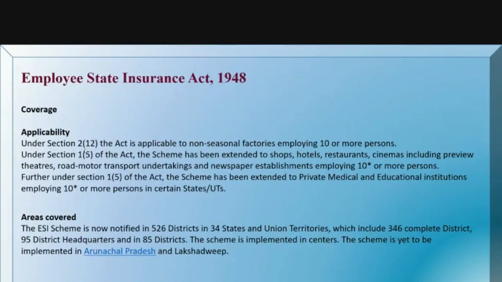Under section 2(12), the act is applicable to non-seasonal factories employing 10 or more persons. Not all the factories will be covered under this act. So non-seasonal factories, this is under section 2(12) and section 1(5) of the act. The scheme has also been extended to shops, hotels, restaurants, cinema theaters including preview theaters, road motor transport undertakings, and newspaper establishments employing 10 or more persons. Under this act, all these are covered.